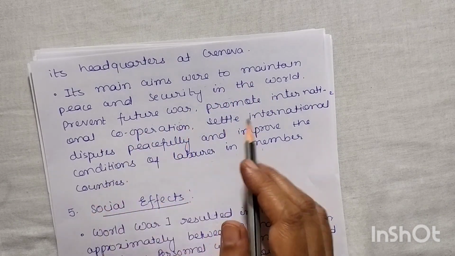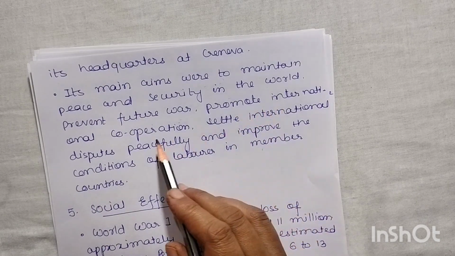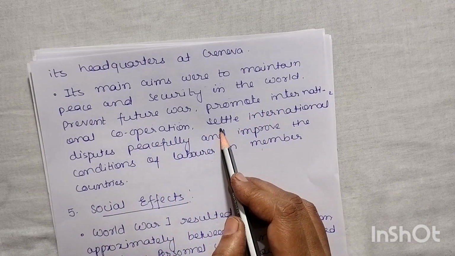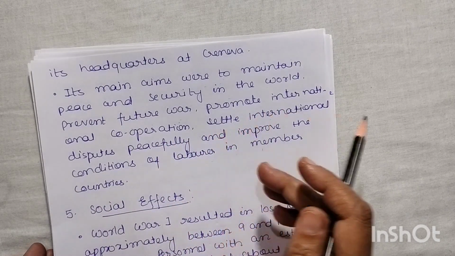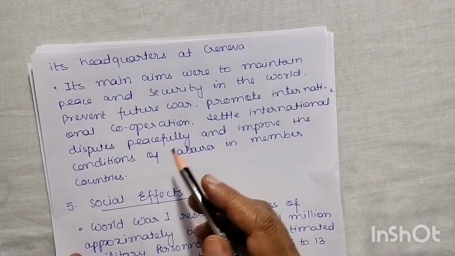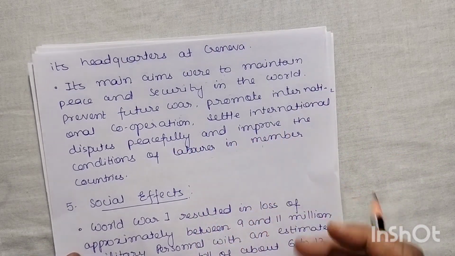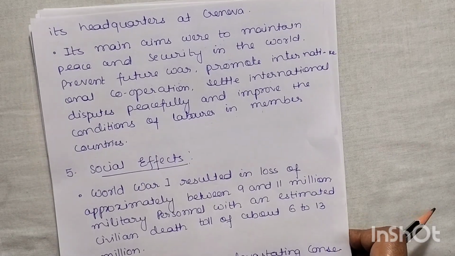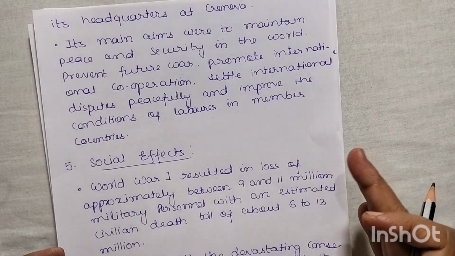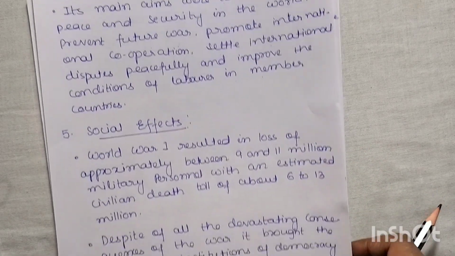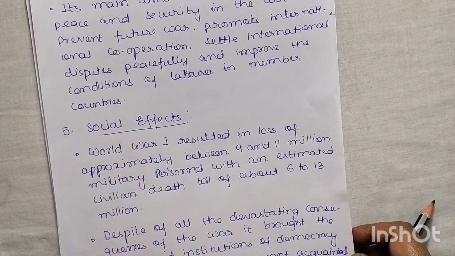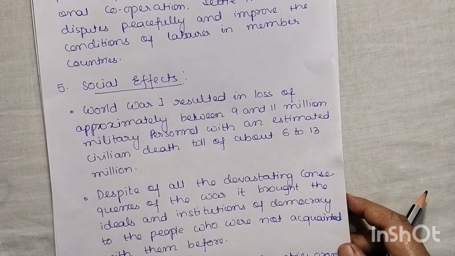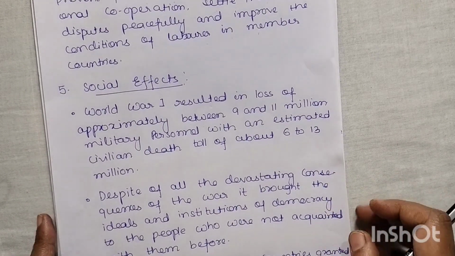They are not going to fight. They will promote international cooperation, and whatever disputes there are, if there is a territory dispute, they will settle it peacefully and improve the condition of labor in member countries. So this was an international group that was formed. Further we will see this group also failed and just led to the Second World War. Okay, so this is the fourth point.